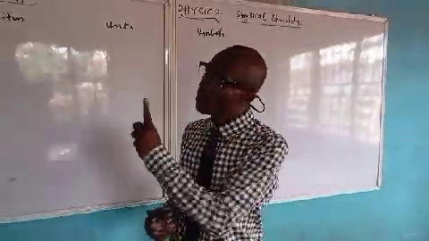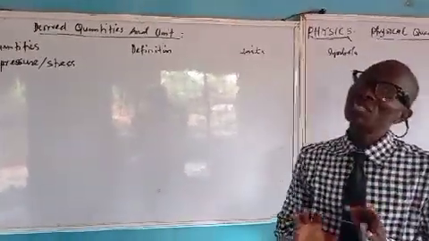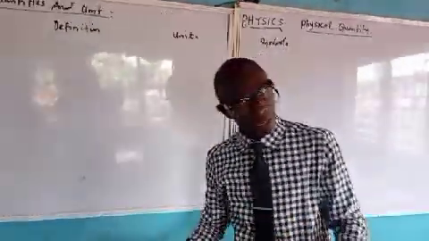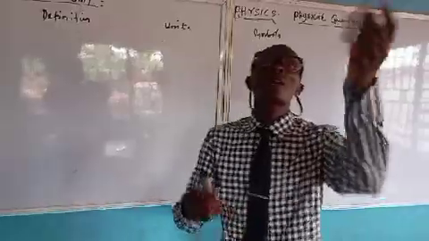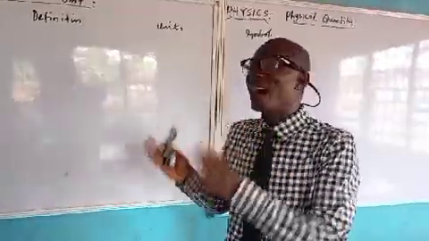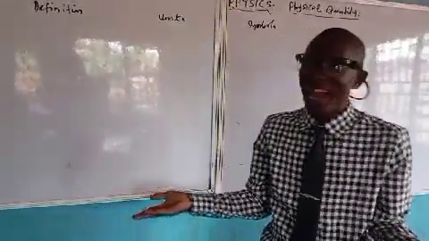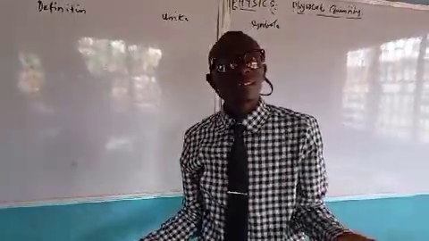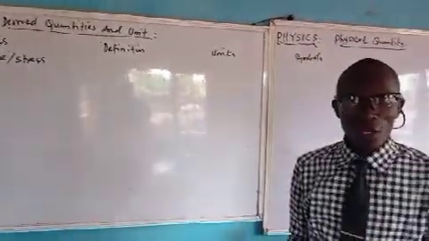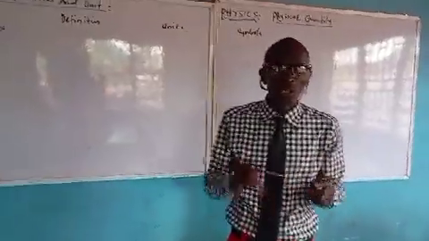So I'm trying to tell you that pressure and stress have the same formula, the same unit, the same dimension. The ones that also have the same unit as pressure are energy density and Young modulus. Are you getting me? So in case they ask you which of the following have the same dimension, the same unit, you must look at that.